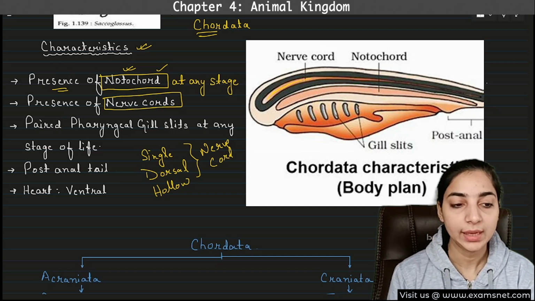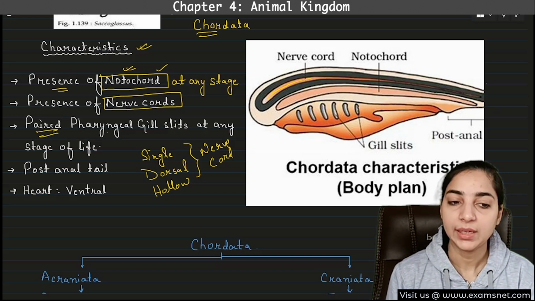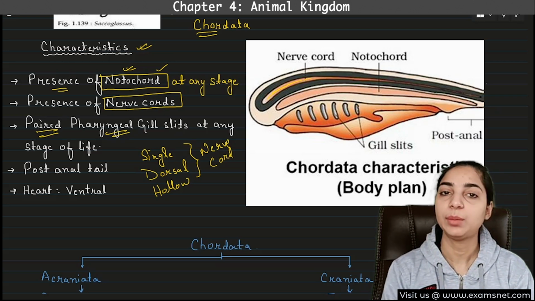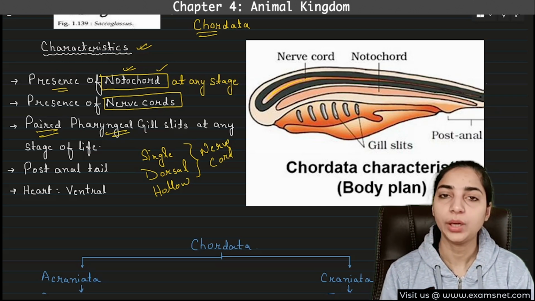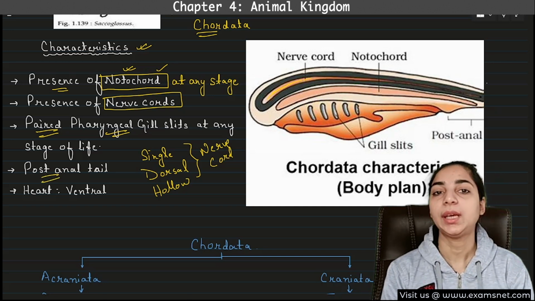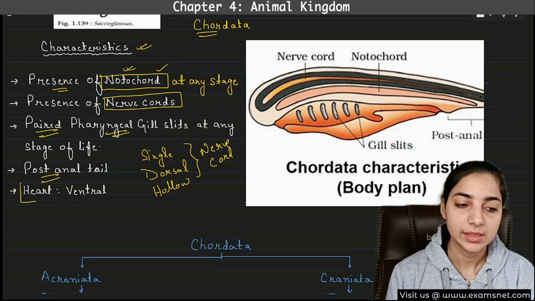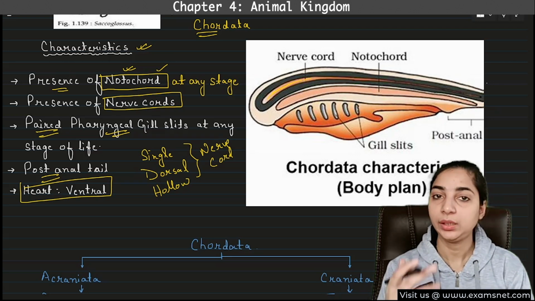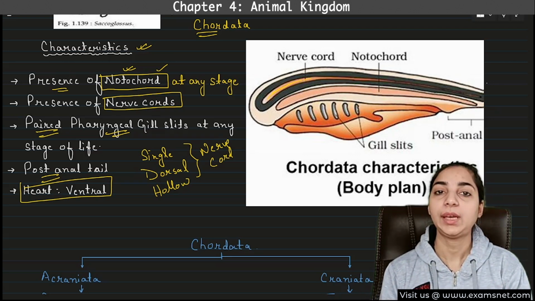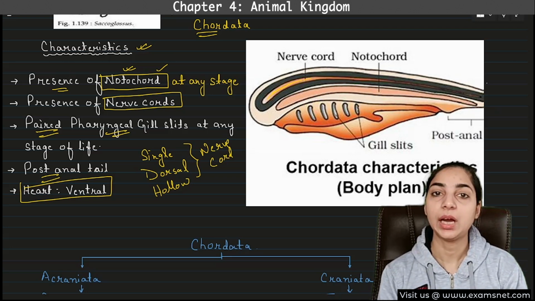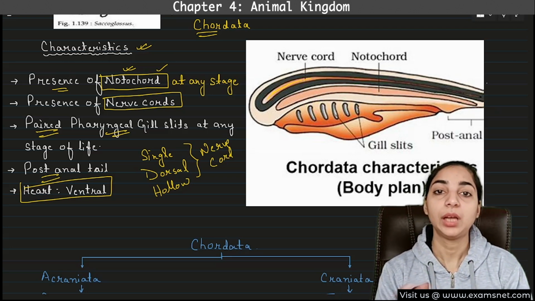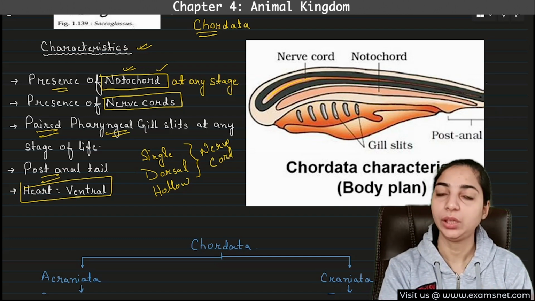Now the next important characteristic: paired pharyngeal gill slits, again at any stage of life. So all these things can be present at any stage of life or at any stage of evolution. Then there is a post-anal tail and a ventral heart. In chordates, the heart is ventral, that means on the front portion, whereas in the non-chordates, the heart was present at the back, that means dorsal.